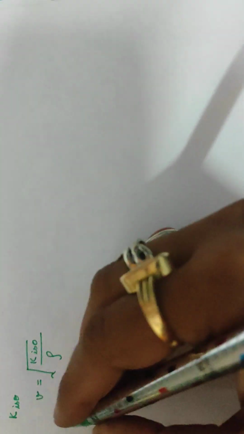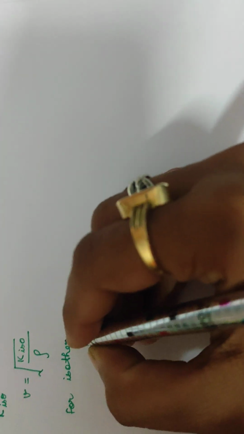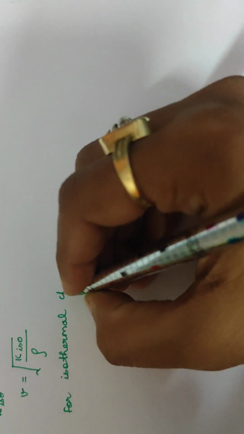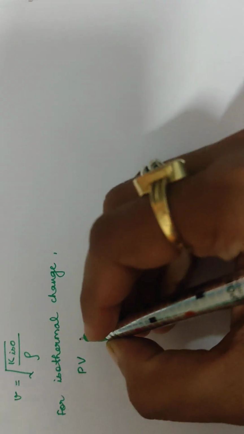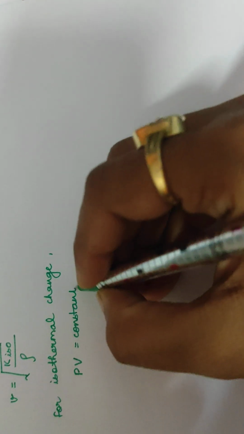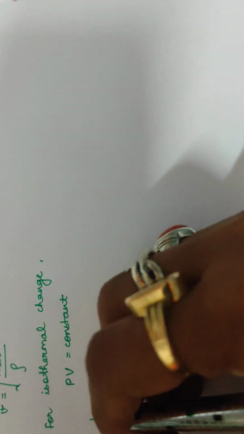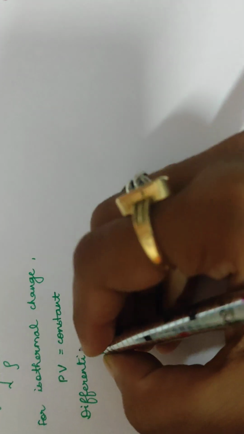Now, if you remember, for isothermal change, the product of pressure and volume remains constant, PV = constant. Let us say this is equation number 1.